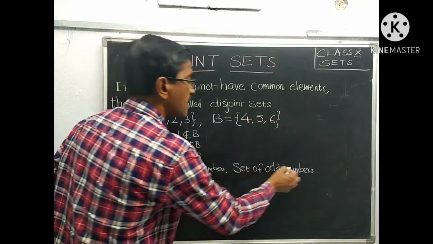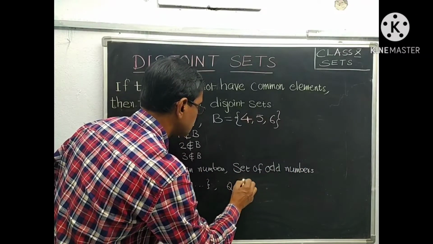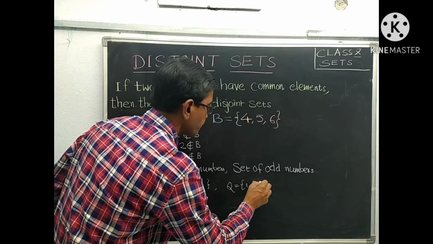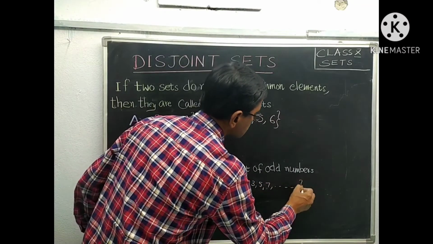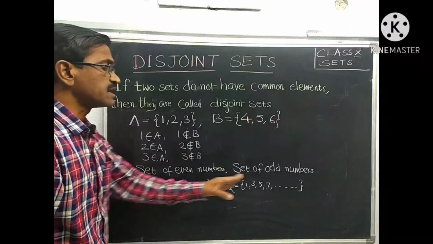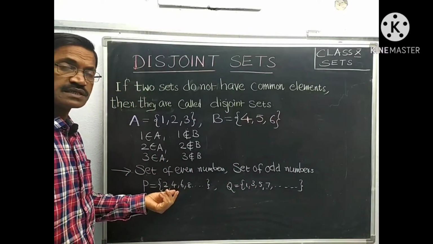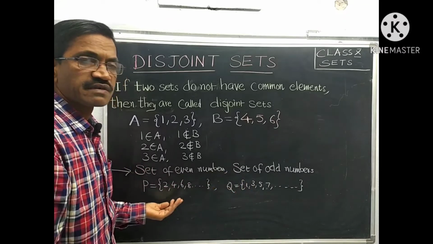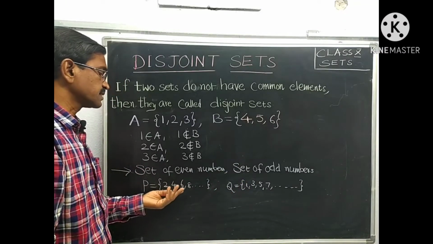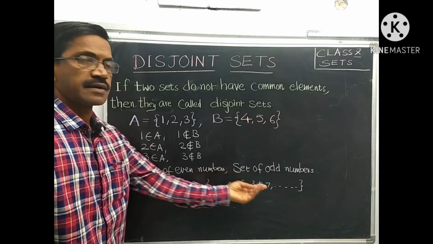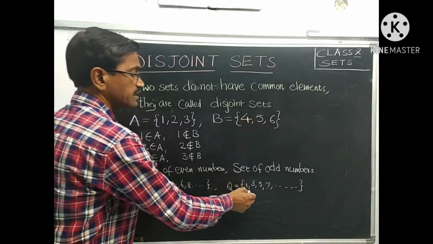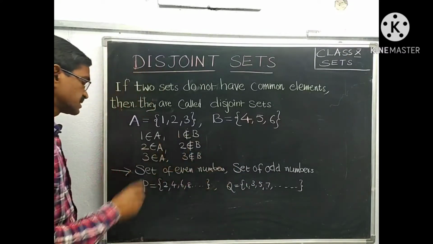Let us represent odd numbers by Q: 1, 3, 5, 7 and so on. There are no common elements in P and Q, because if a number is an odd number, it is not even. If a number is an even number, it is not odd. Therefore, P and Q are disjoint sets.